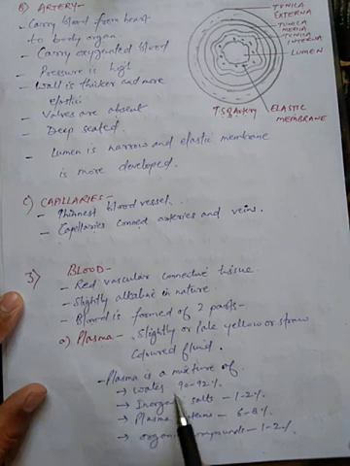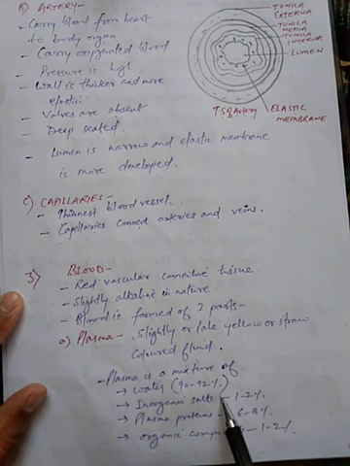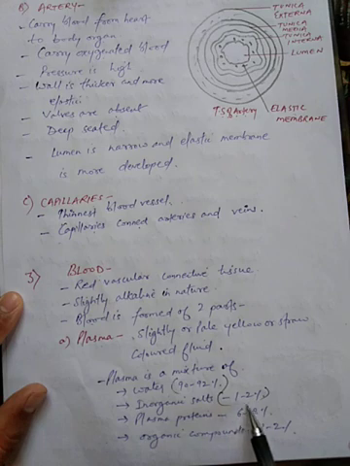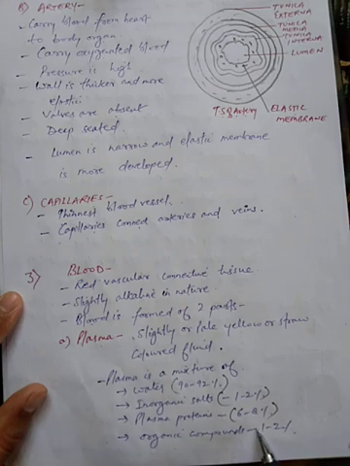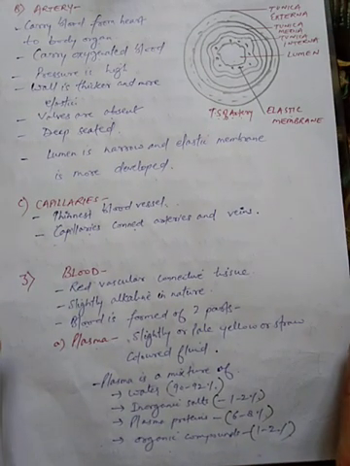What does this plasma consist of? It consists of water, almost 90 to 92%, inorganic salts, approximately 1 to 2%, plasma proteins, approximately 6 to 8%, and organic compounds, approximately 1 to 2%.